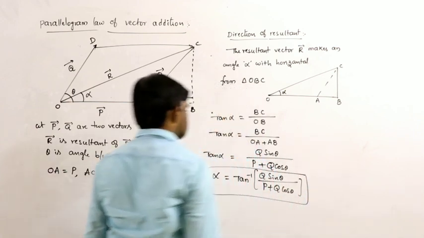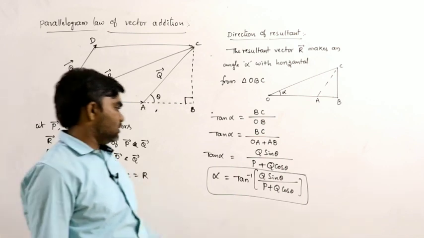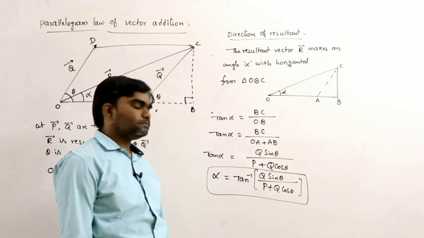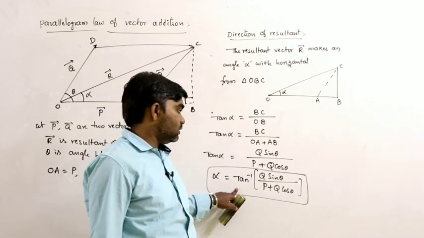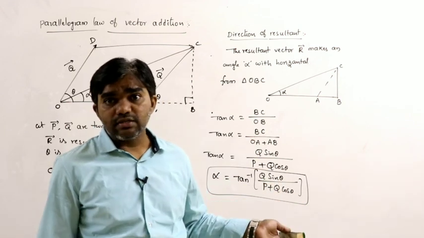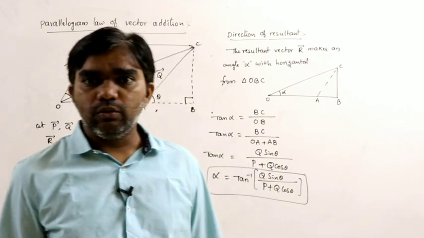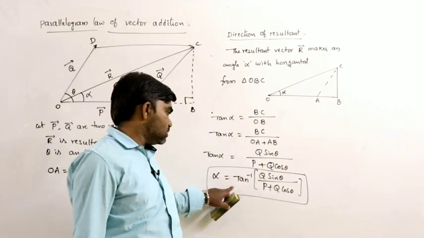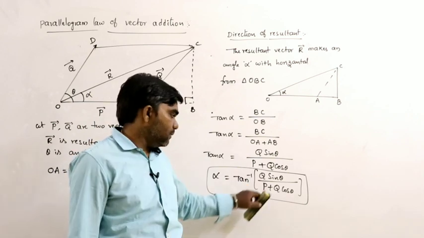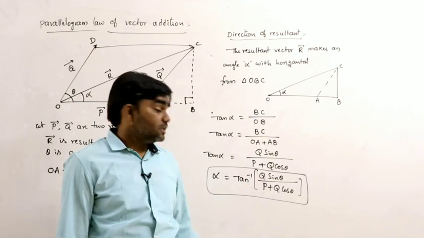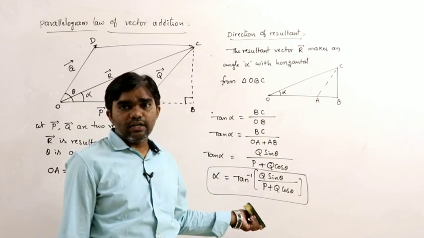Alpha is equal to tan inverse of Q sin theta by P plus Q cos theta. So this is the magnitude and the direction of the resultant. Magnitude of the resultant R is equal to square root of P square plus Q square plus 2PQ cos theta, and the direction of the resultant alpha is equal to tan inverse of Q sin theta by P plus Q cos theta. So this is the direction.